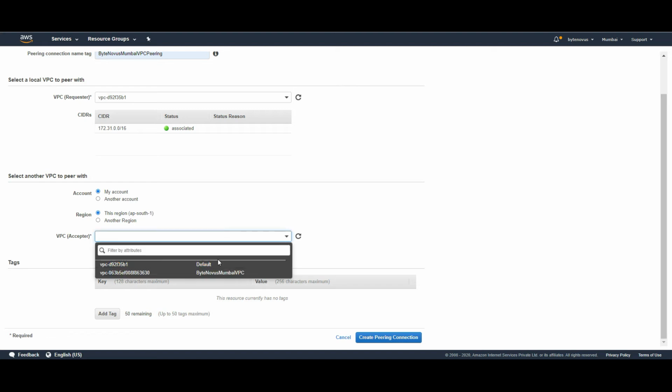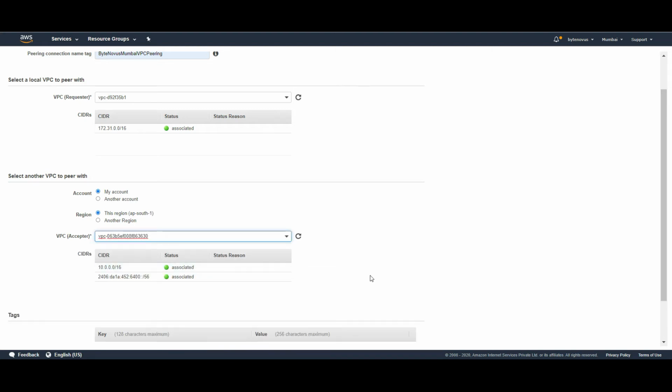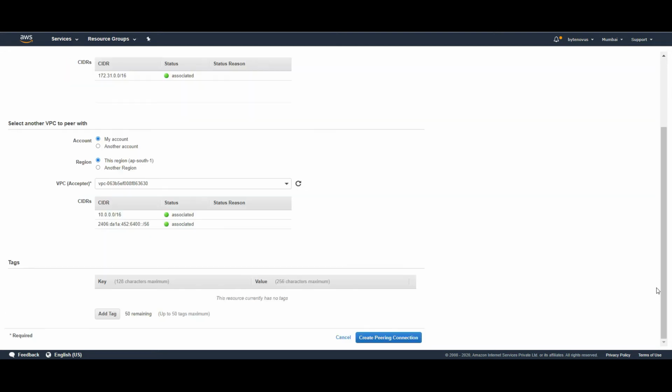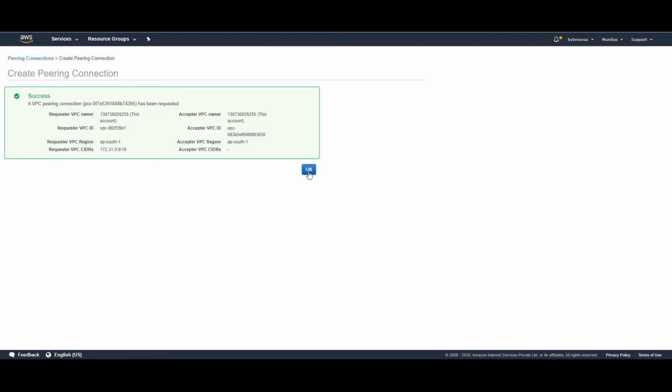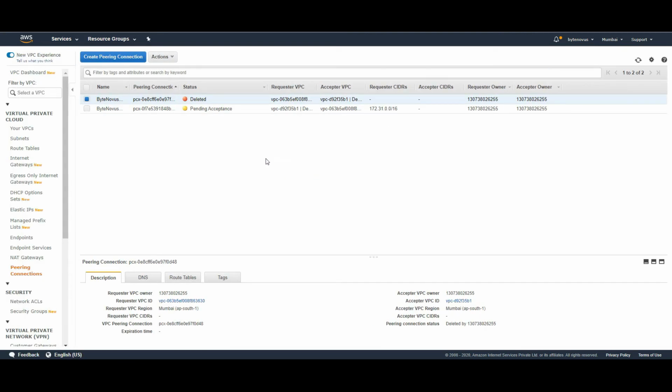So let me click on acceptor and select the non-default VPC. Let me copy the IP address range of the default VPC. I might need this in the next step. So come down and click on create peering connection. So we have created the peering connection, which is here, and you can see the status is pending acceptance.